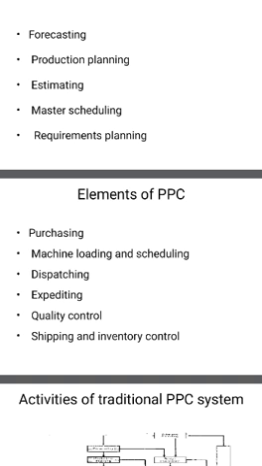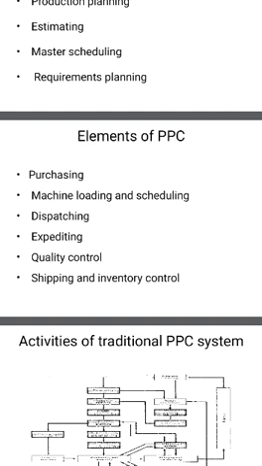Next, production planning and control activities. First, quality control. After doing all these things, we check the quality, whether the quality is according to what the customer and the company have specified. Next one, dispatching. After finishing all these things, we dispatch to the inspection level, where they check how strong it is, how much stress and strength there is. All those things they find out in quality control. Machining, loading and scheduling we have studied.